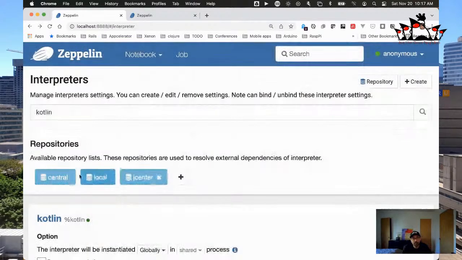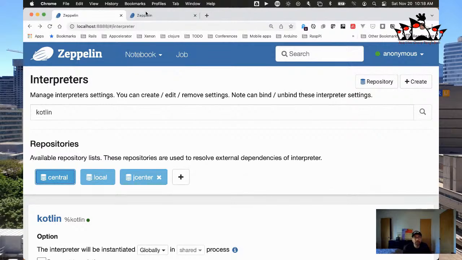Okay, but by default, Maven Central is here. So if we click on that, you'll see that it says repo1.maven.org, and then of course local, and I added my own repository. But the point here is that you can go add in whatever repository you want. It could be an internal company repository, or it could be a public repository like JCenter or whatever.